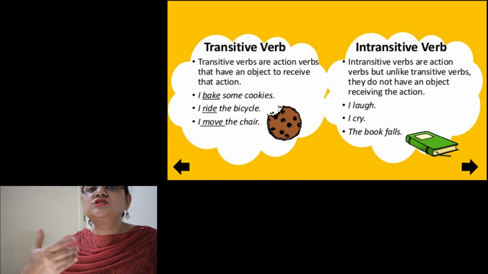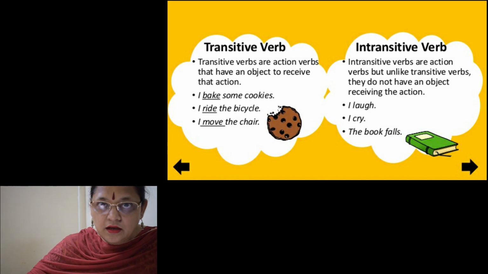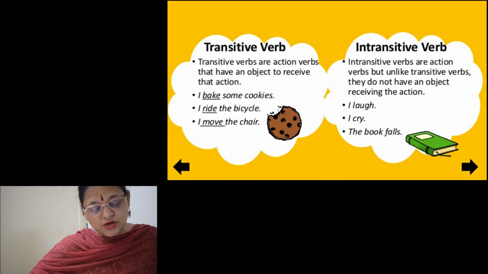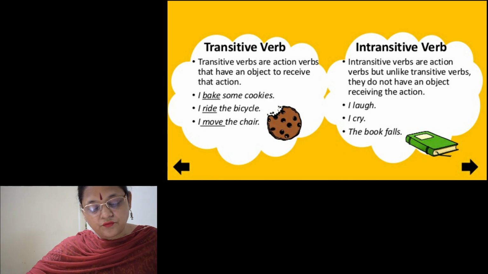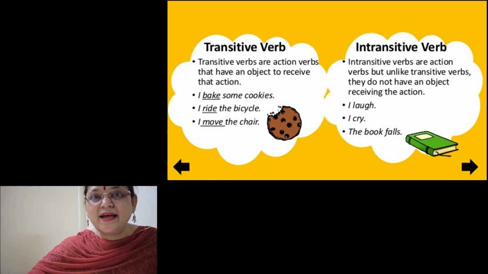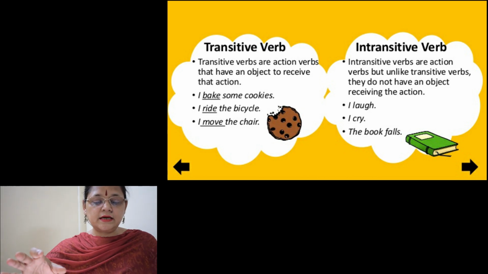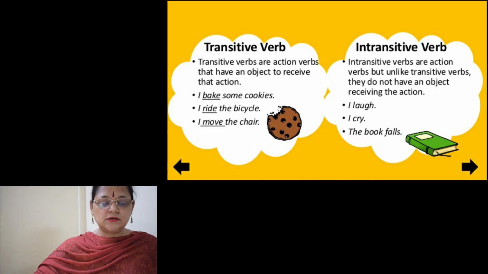Now children, the next topic which I am going to teach is transitive and intransitive verbs. This is very important. You should differentiate between transitive and intransitive verbs. A transitive verb is a verb that requires an object to complete its meaning. If an object is there, then it is a transitive verb.